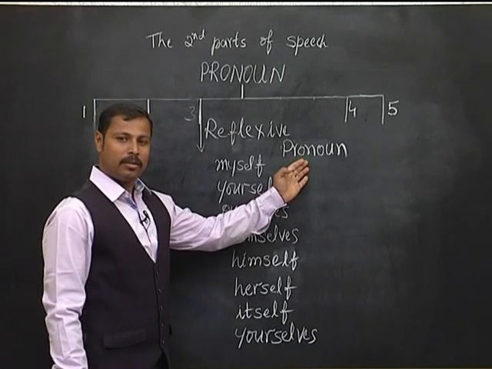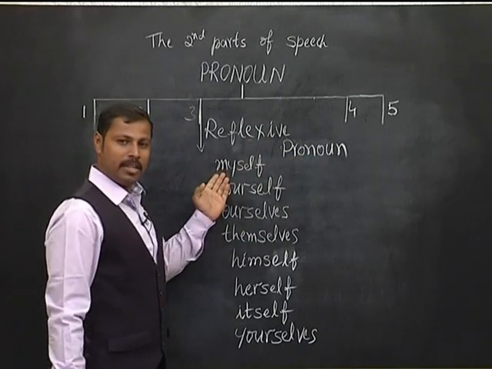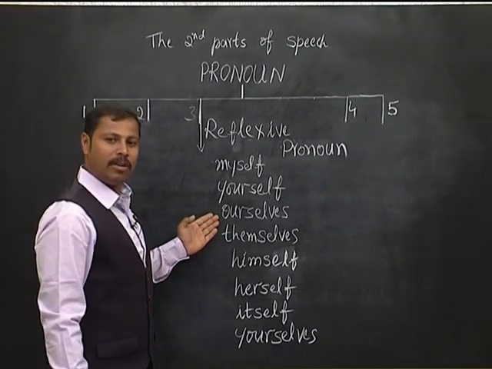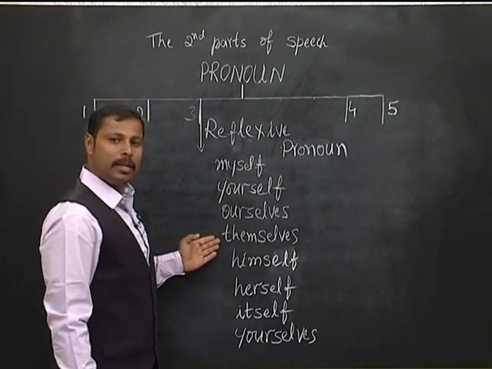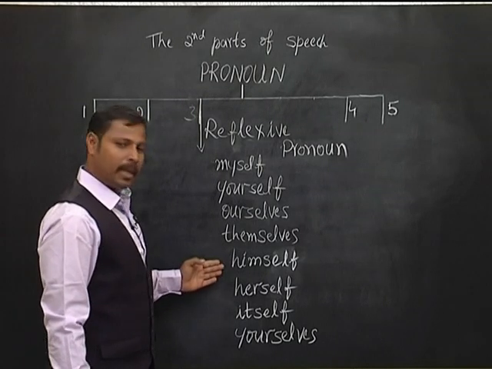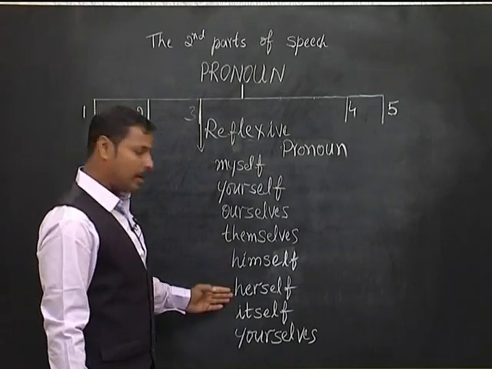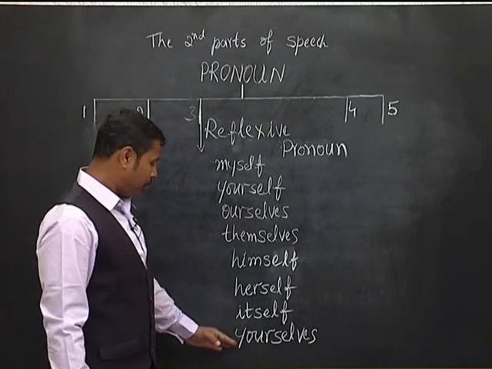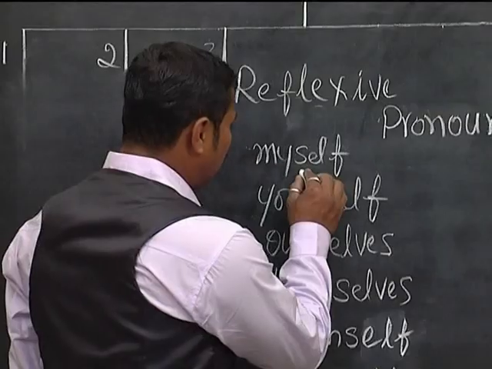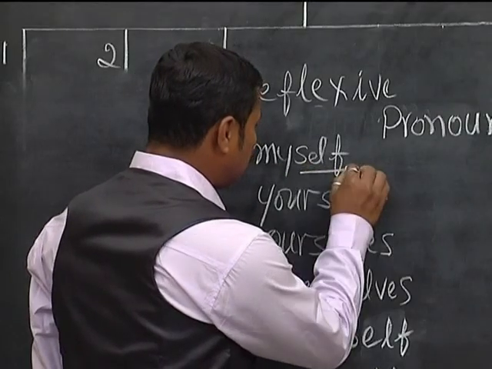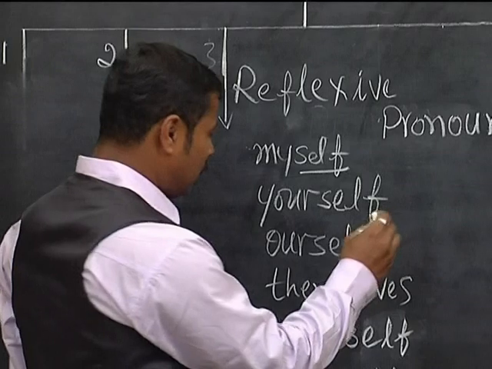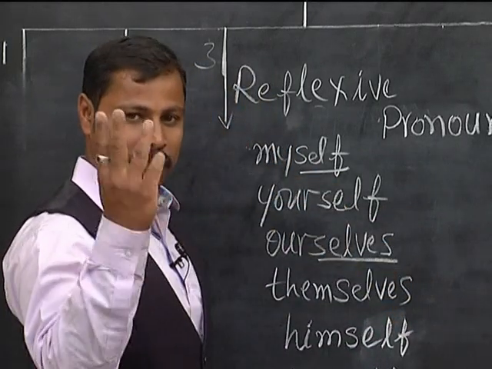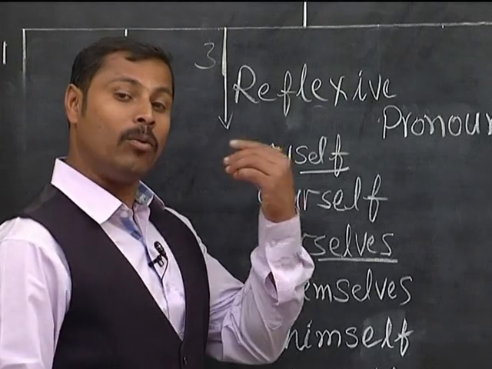Reflexive pronouns are myself, yourself, ourselves, themselves, himself, herself, itself, yourselves. Here, self is used for one person and selves for more than one person, for 2 persons, 3 persons, 4 persons, more than one person.